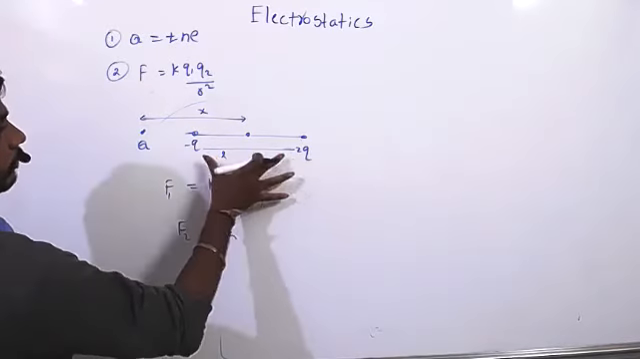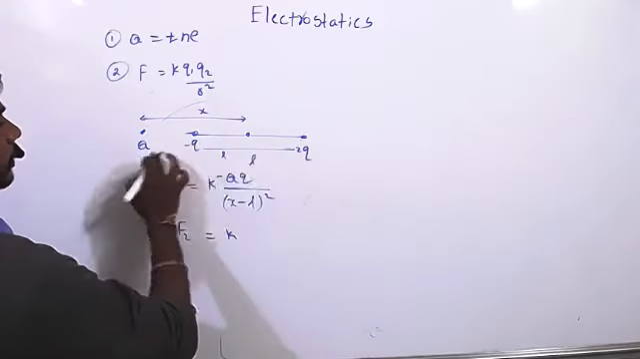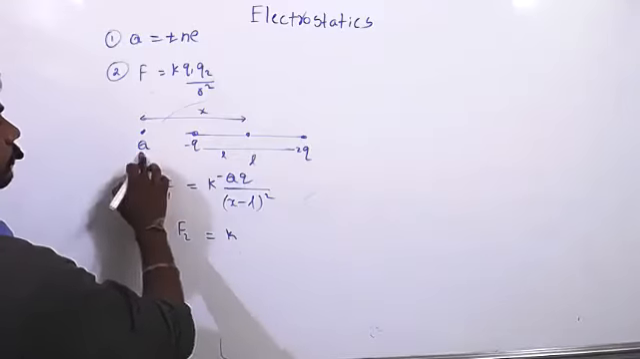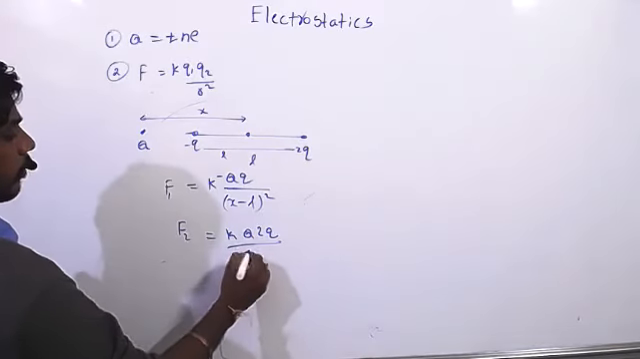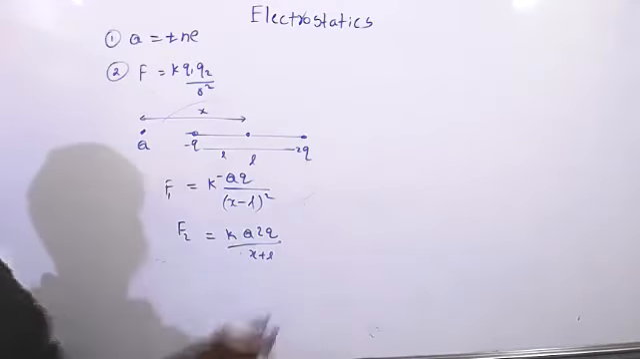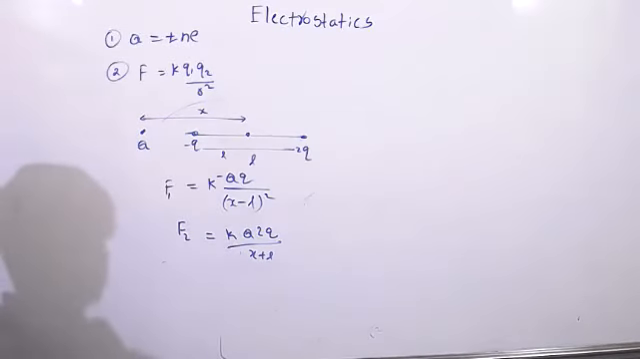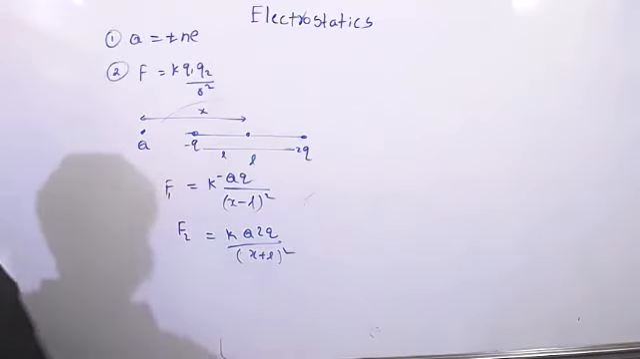F2 is K, the force between these two, Q and 2Q by X plus L whole square. So it is nothing but like a dipole, we know, right?